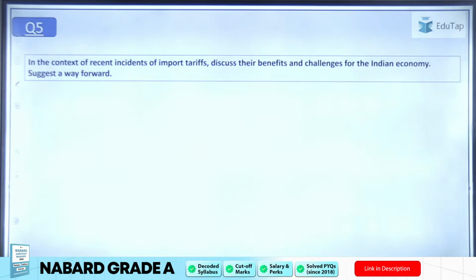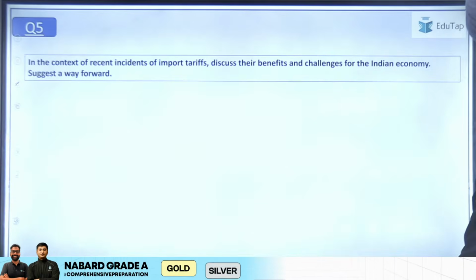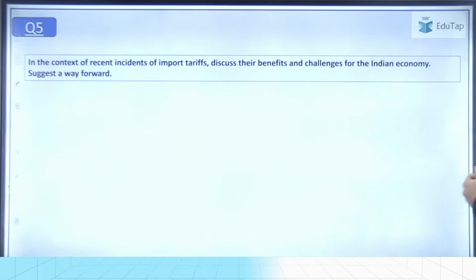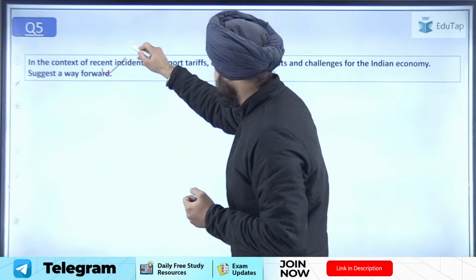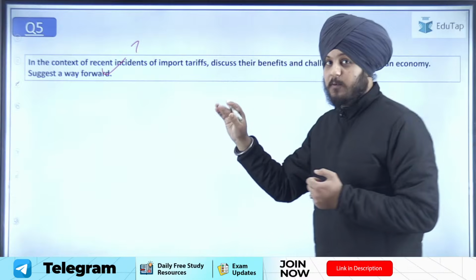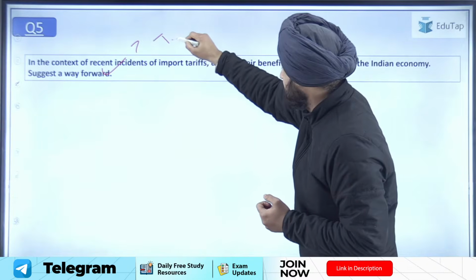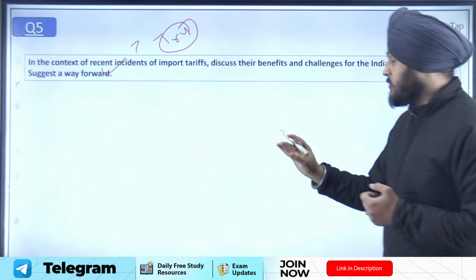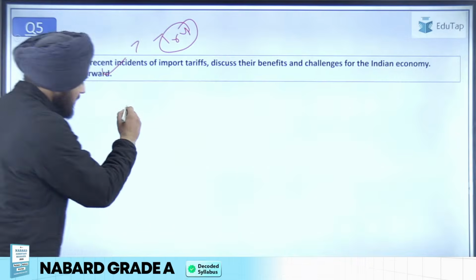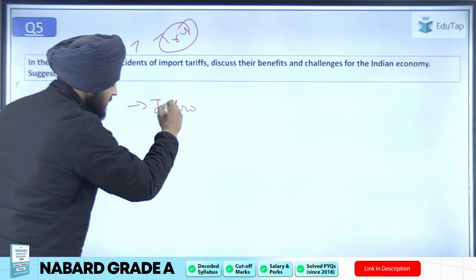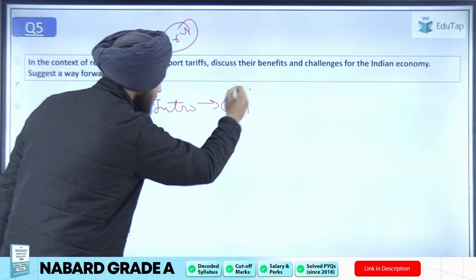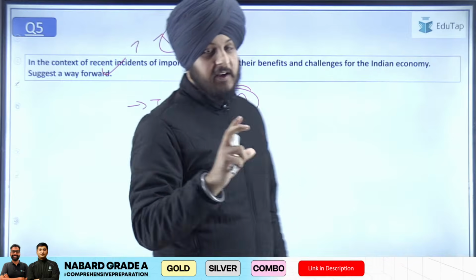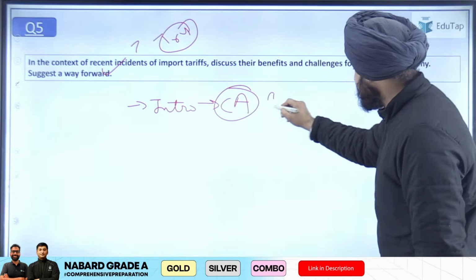Then question number 5, in the context of recent incidents of import tariffs, discuss their benefits and challenges for the Indian economy. यह जो question था, यह करंट अफेयर से लिंक्ड है, हम सबको पता है why it was asked, because it is something that was there as a part of the news because of Trump, right. But I would say if you had to attempt this question, first of all, in the introduction it is very important that you are writing your introduction in context to current affairs, right. तो चाहे आप जो रिसेंट ट्रम्प वाले टैरिफ हैं, जो यूएस टैरिफ हैं, आप उसकी बात कर सकते थे, right.